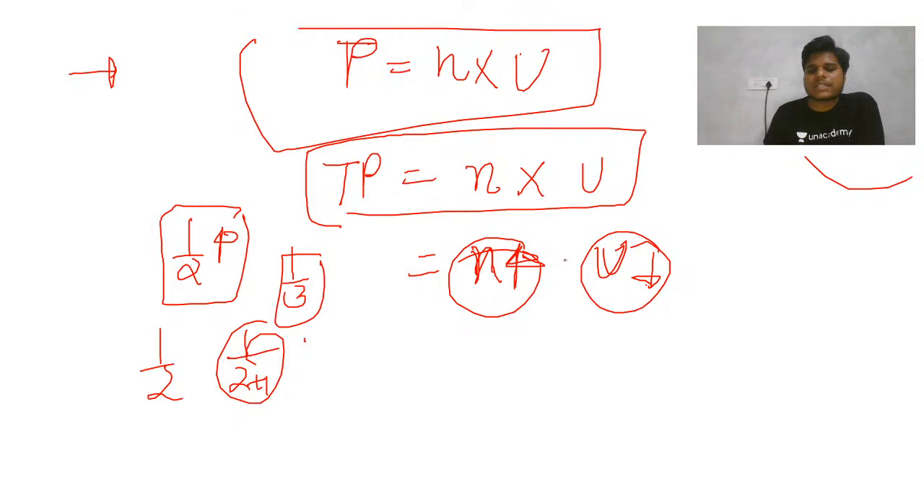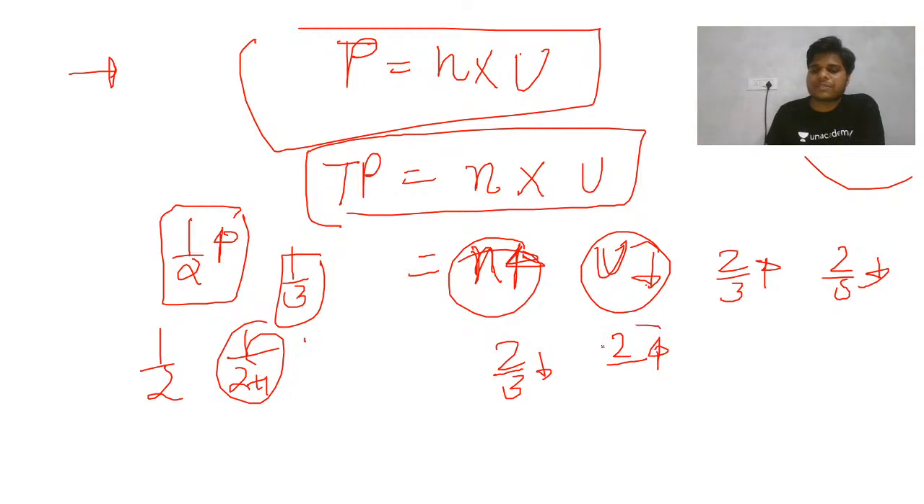Suppose if this is increasing by 2 by 3, so this will decrease by 2 by 5. If this is decreasing by 2 by 3, so this will increase by 2 by 1. So it will increase 2 times.